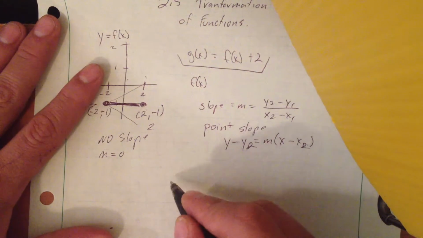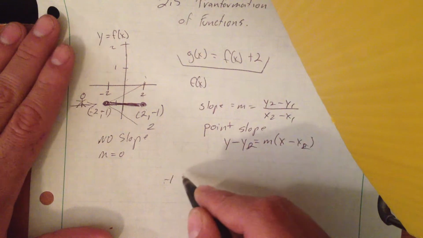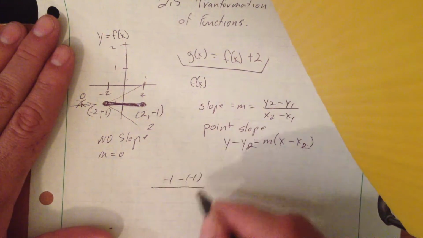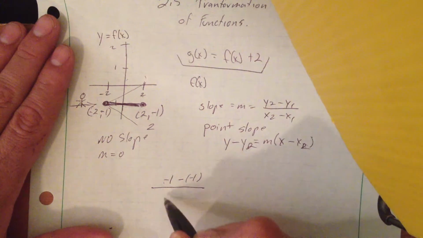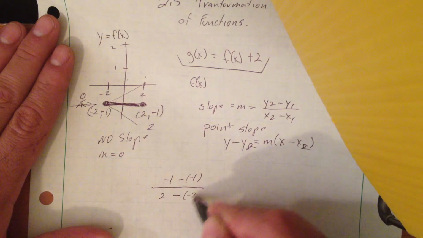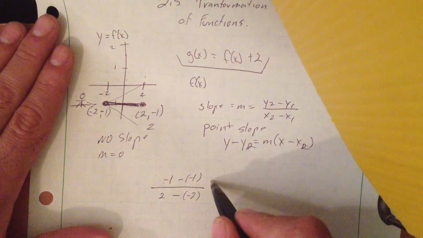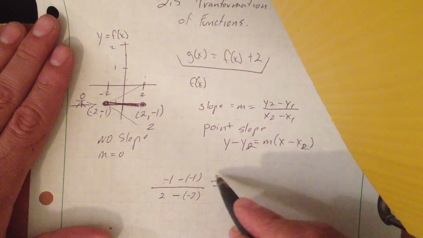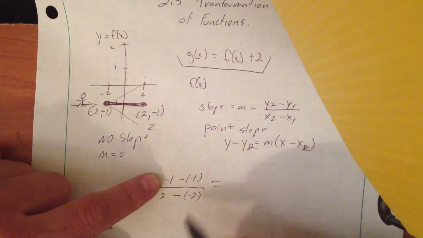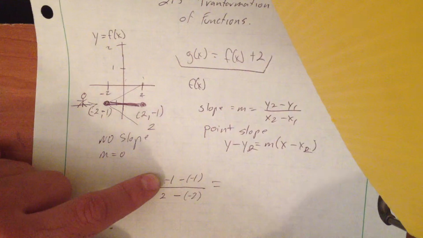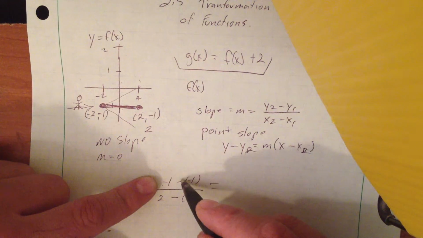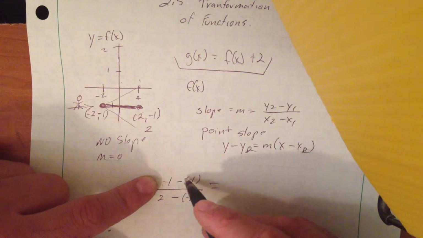But if you really want to calculate it, you're going to go to y2 minus y1, which is -1 minus -1, and then x2 minus x1, which is 2 minus 2. If you have -$1 in your bank and you take it away again, it's going to equal plus.